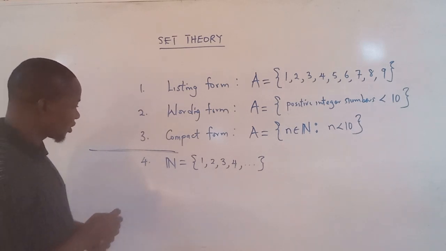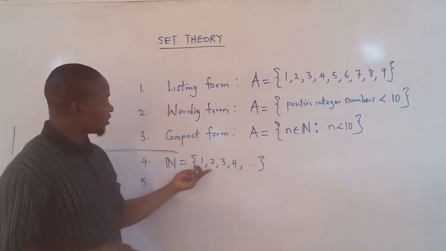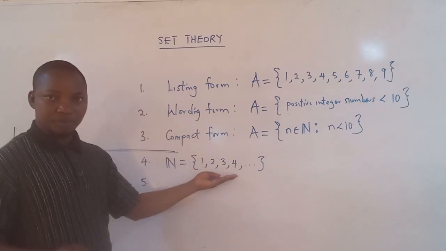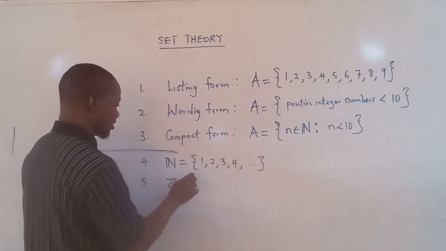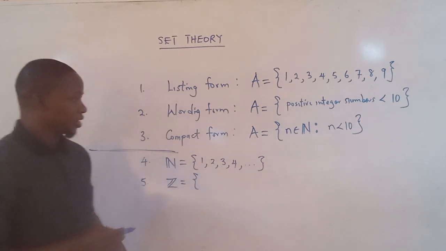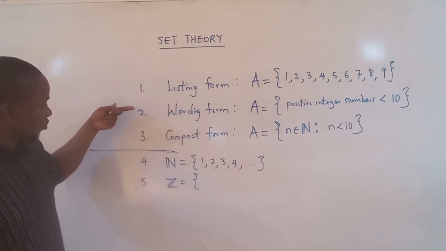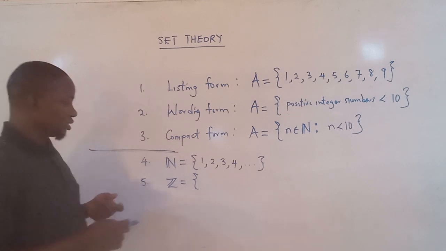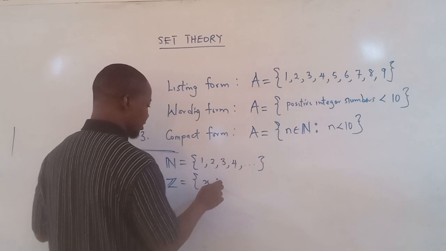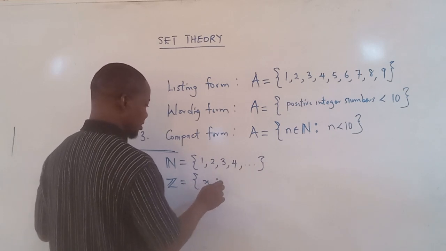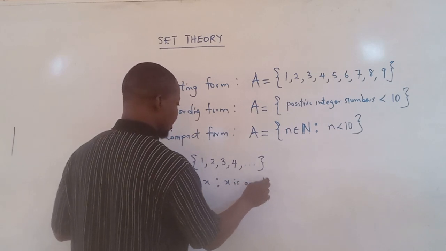So number 5. This now is the listing form. We can write this by forms 2 and 3. We can say x such that x is an integer number.